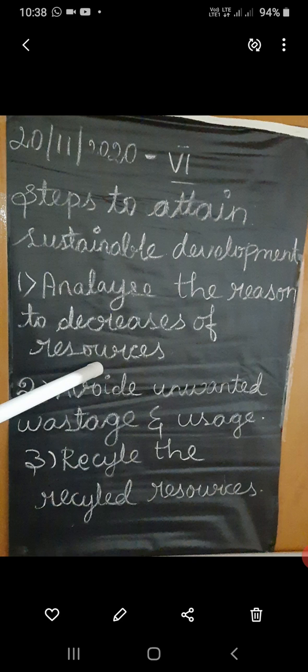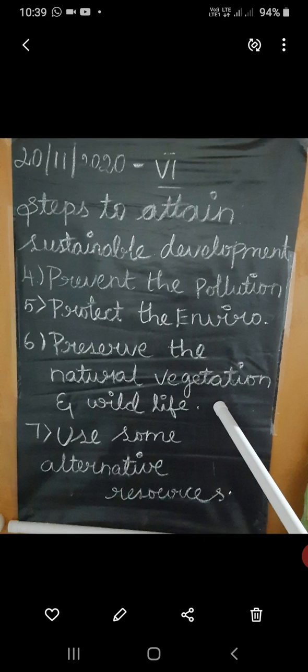We have to recycle the once recycled resources, and then prevent pollution, and protect our environment. Also preserve the natural vegetation and wildlife. These are the steps to prevent pollution and protect the environment.